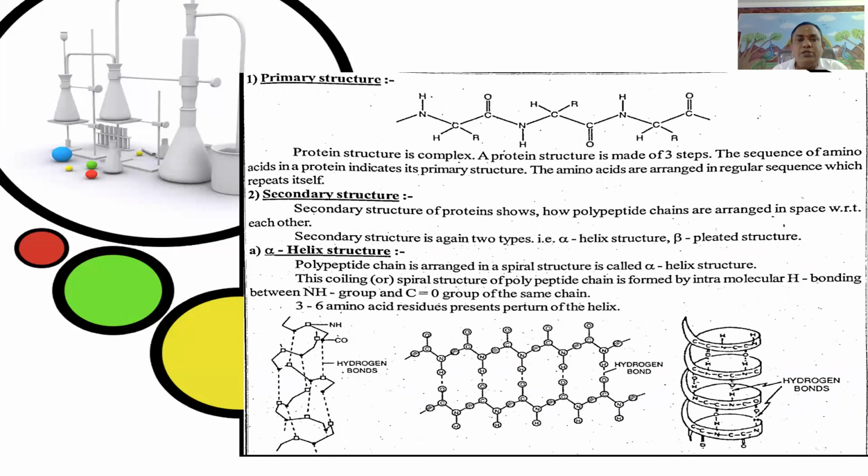In the primary structure, protein structure is complex. A protein structure is made of 3 steps. The sequence of amino acids in a protein indicates its primary structure. The amino acids are arranged in a regular sequence which repeats itself.